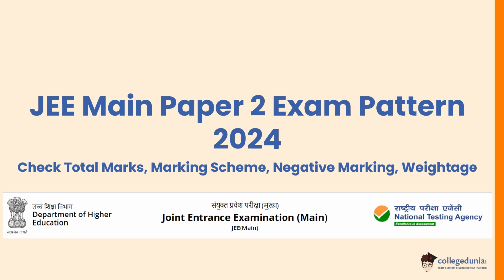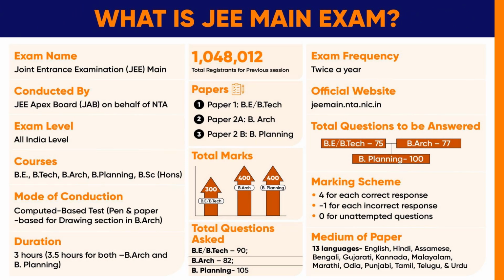Today we will be discussing JEE Main Paper 2 Exam Pattern 2024: total marks, marking scheme, negative marking, and weightage. The Joint Entrance Examination is conducted by the JEE Apex Board on behalf of NTA. The exam level is all India level. They offer the courses BE, BTech, B Architecture, B Planning, BSc Honours. The exam mode will be computer-based test, with pen and paper for the drawing section in B Architecture.